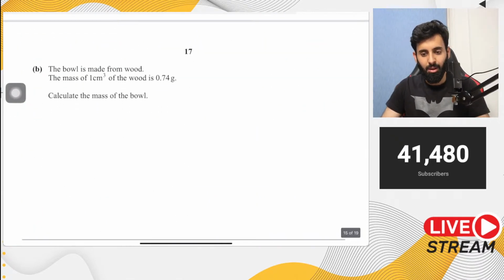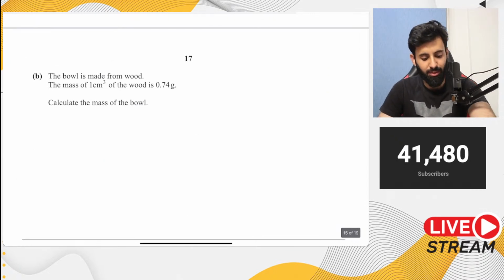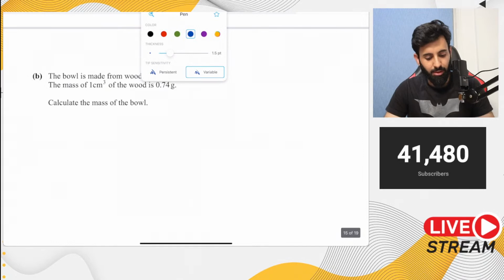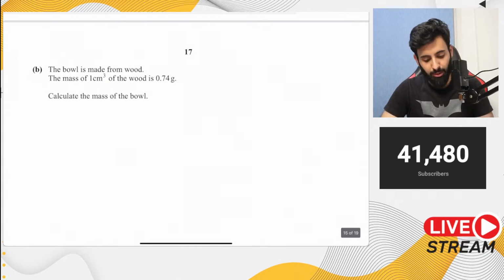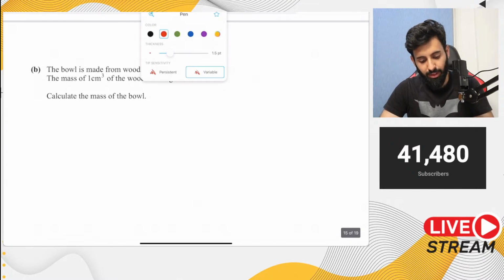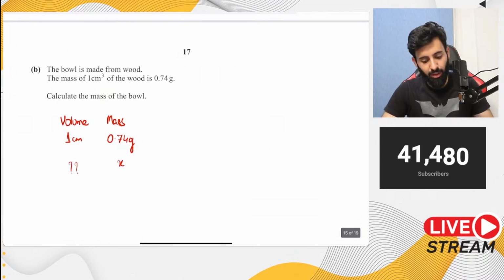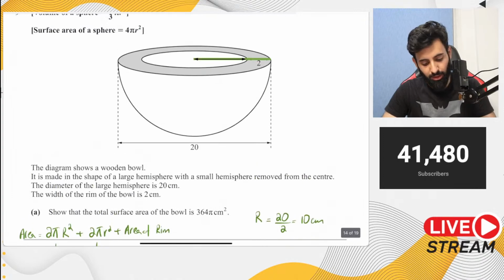Here's part B. Part B says the bowl is made from wood. The mass of 1 centimeter cube of the wood is 0.74 grams. Calculate the mass of the bowl. Now, you've noted that these questions come up quite commonly when you have to convert centimeter cube to grams. So what we need to do is first find out the volume, because we know that 1 centimeter cube of volume has a mass of 0.74 grams. Now, if I want to calculate the mass of the bowl, I need to find out the volume of the bowl. Now the question is, how do I get my hands on the volume of the bowl?